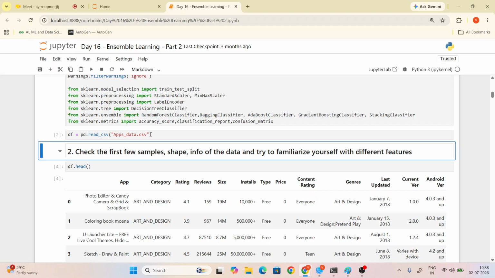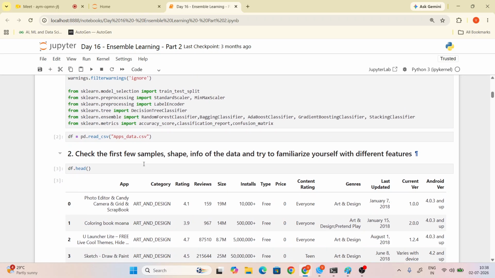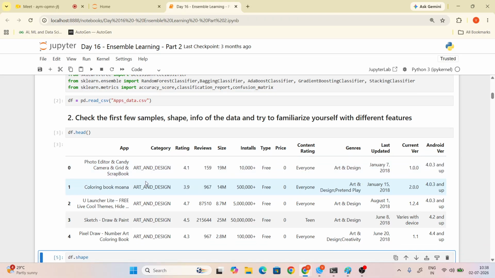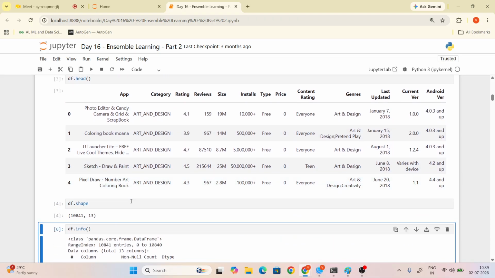Yeah, to upload the file, to read the data set. What does the head function do? It shows the first 5 rows. And what did you understand from shape? Shape shows us rows and columns. How many rows and columns are there, Alka? Okay, 10,841 and 13. Which one is row and which one is column, Alka? Just a minute. Actually, 13 is the column count and the first one is the row count.